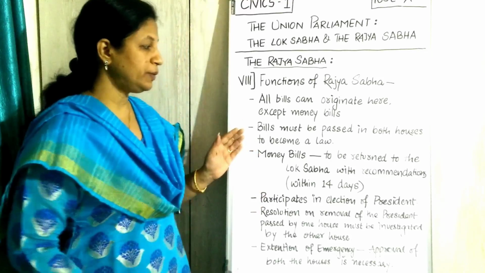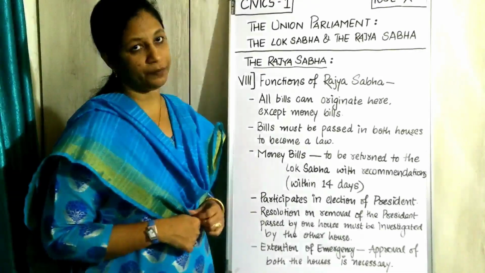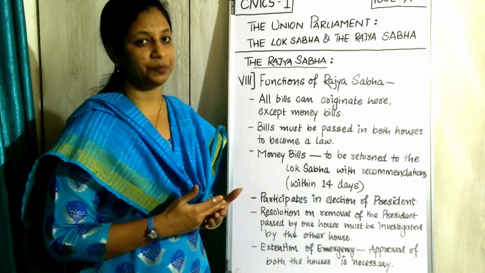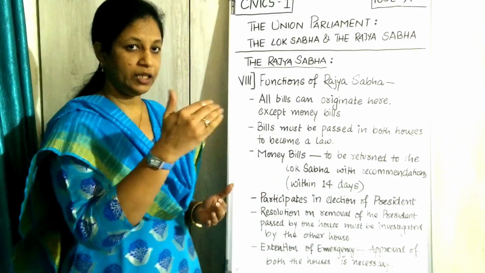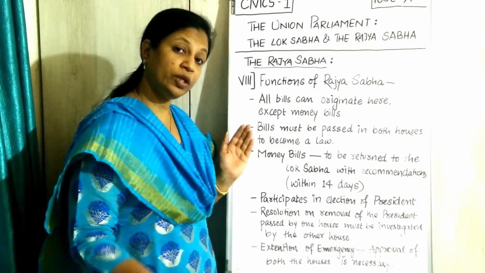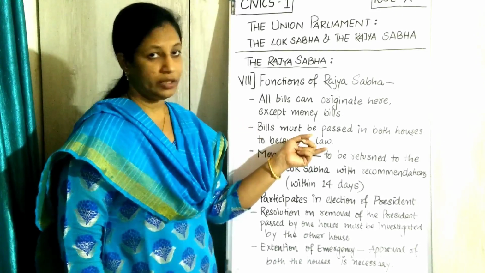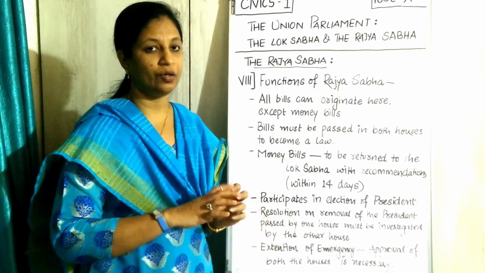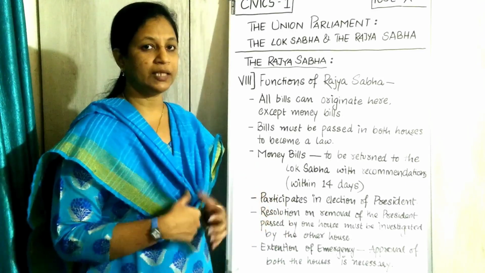The bills must be passed in both the houses to become a law. It is compulsory. For any law to be made, the approval of both houses is necessary. And finally it goes to the President for the signature. So then only it can be called a law. Or else it is not a law. It is just a bill that has been rotating. But it does not become a law in the country.